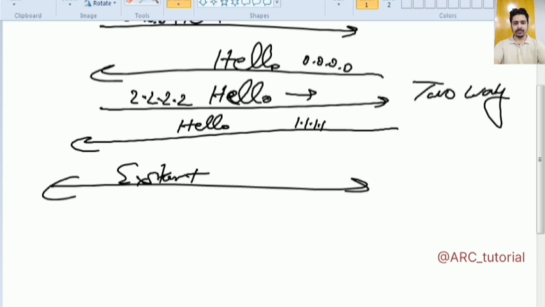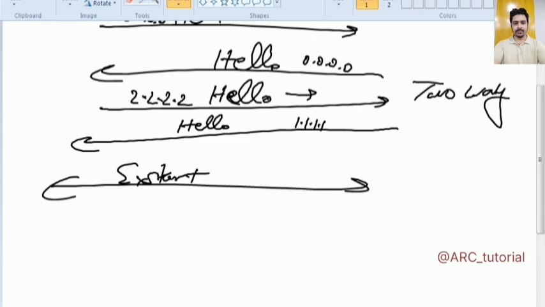Means that in ExStart state, two OSPF speaking routers will exchange blank DBDs. We call them blank DBD. So they will exchange blank DBD packets with each other so that they can perform master and slave election, as well as negotiate their sequence number for DBD packets, because in future they will exchange DBD packets with each other.